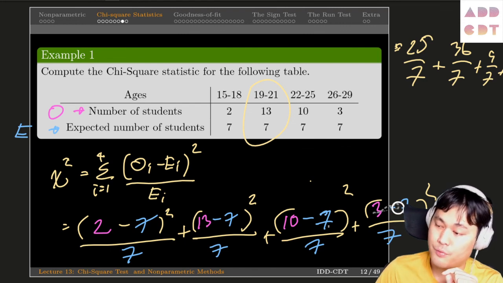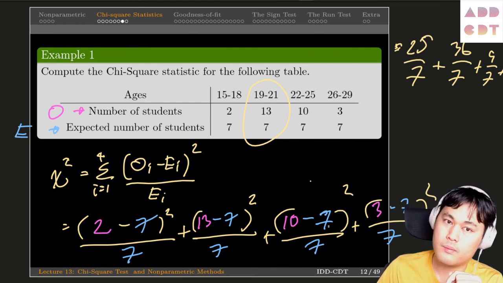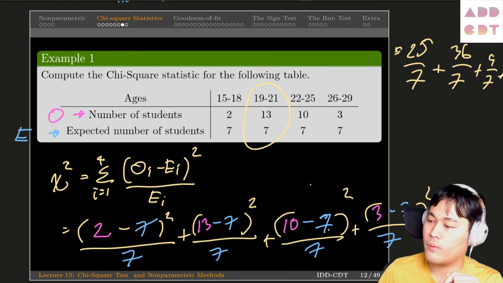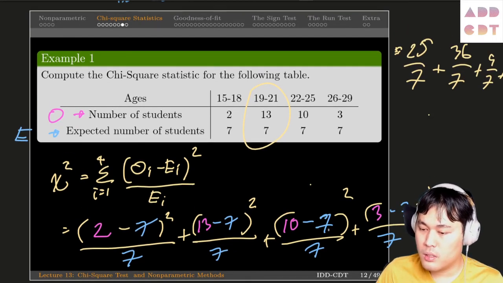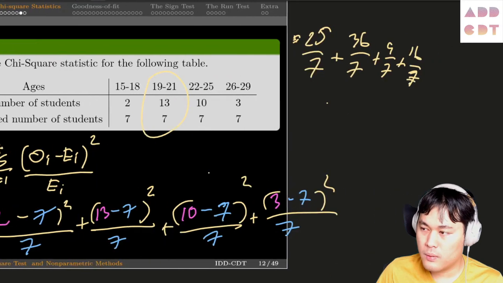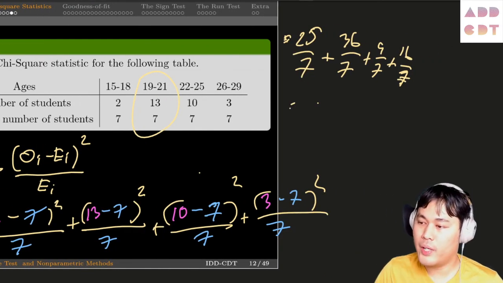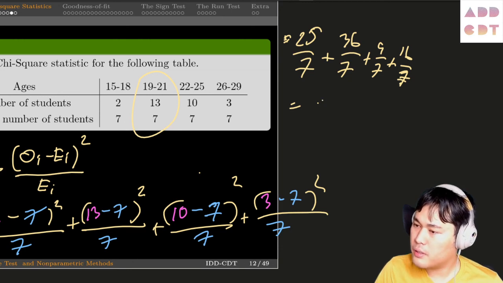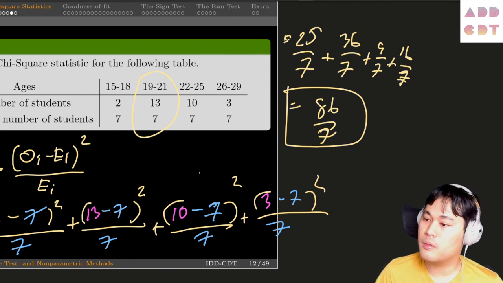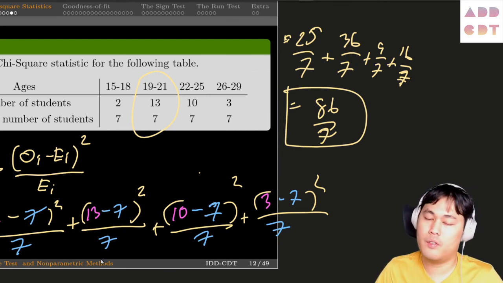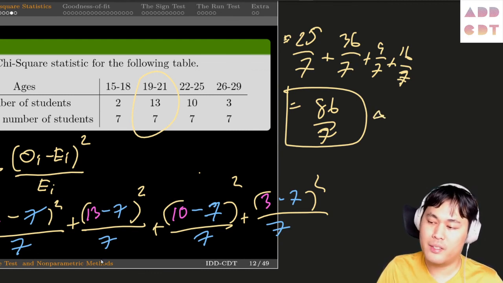And then we have 3 minus 7 is minus 4. 4 squared is 16. And then you add them up. I think the final answer is 86/7. And that's the answer for this example, the 86/7, which you can write down if you want to.